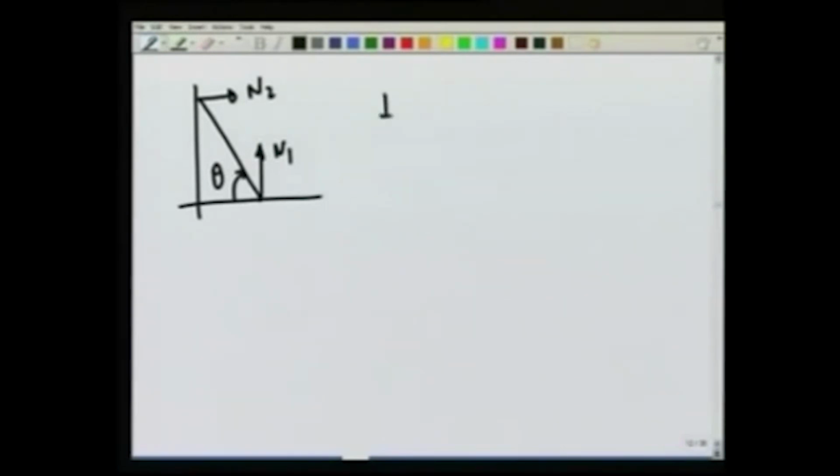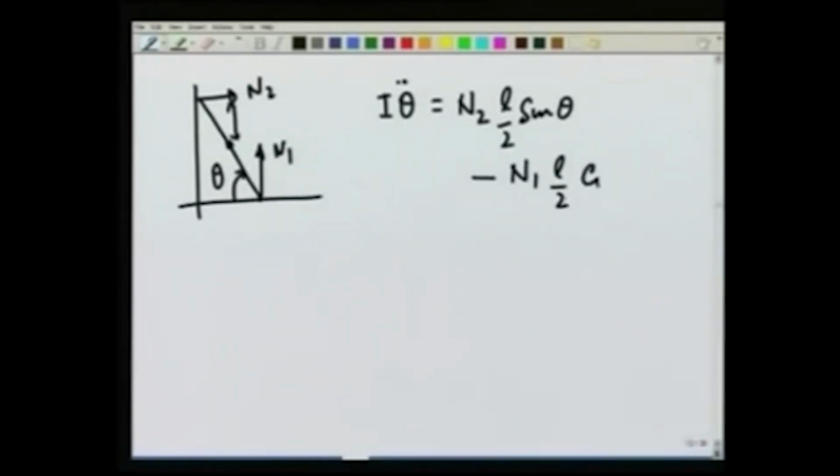I am going to have I theta double dot about the center of mass is going to be equal to N2 times this distance, which is L over 2 sine theta, minus N1 L over 2 cosine of theta. This is my equation number 3. So, I have 3 equations,